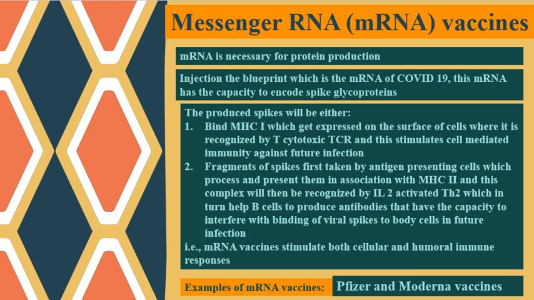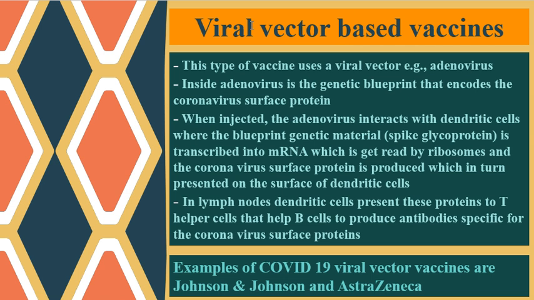The messenger RNA vaccine is more or less similar to this technique, but in the viral vector technique we use a virus, adenovirus, as a carrier for a genetic blueprint.